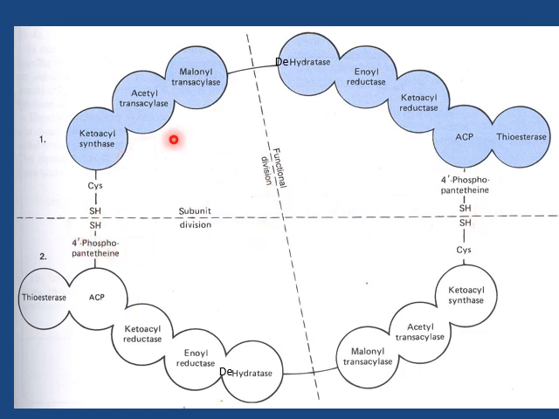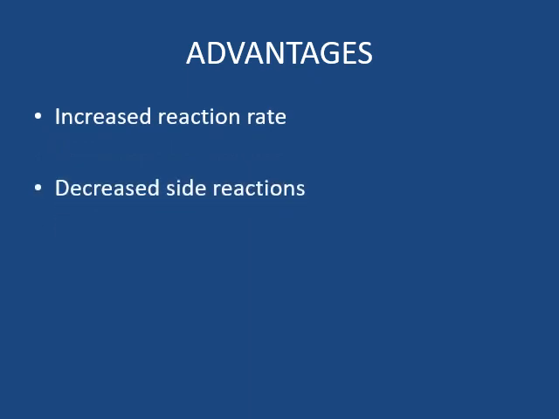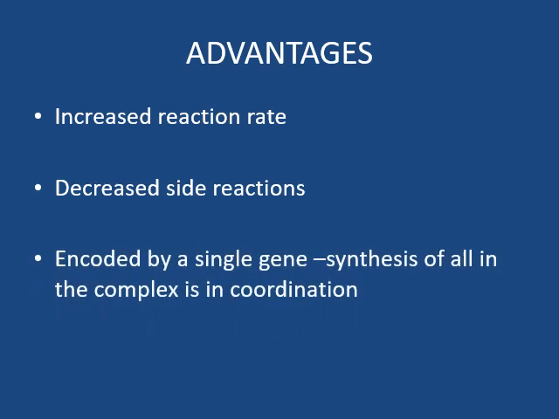Each polypeptide chain has 7 enzyme activities known as ketoacyl synthase, acetyl transacylase, malonyl transacylase, dehydratase, enoyl reductase, ketoacyl reductase, and thioesterase, along with an acyl carrier protein. So, what are the advantages of this arrangement of enzymes in a single multifunctional enzyme complex rather than separate enzymes for each reaction? It increases the reaction rate and decreases side reactions. It is encoded by a single gene, so synthesis of all enzymes in the complex is coordinated.